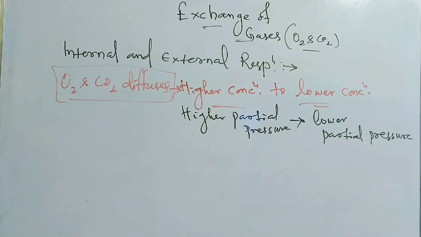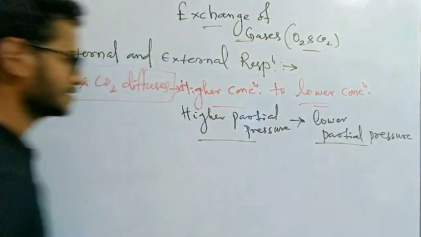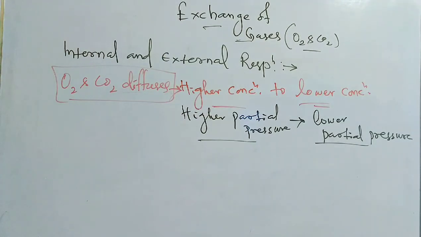So the oxygen and carbon dioxide will diffuse from a higher partial pressure to a lower partial pressure.